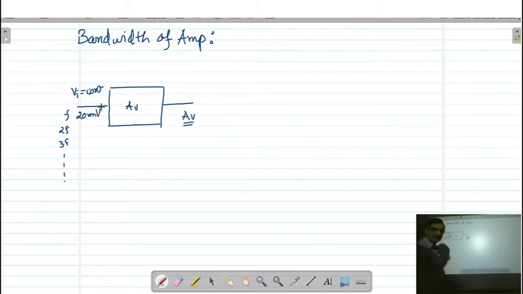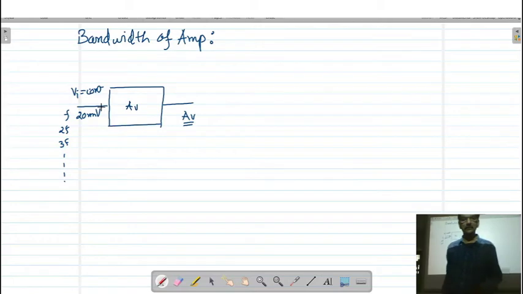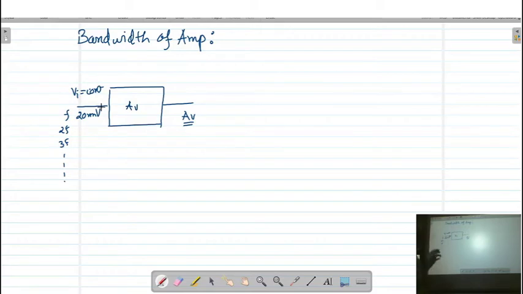But it is not necessary. You can also apply 10 millivolt or 100 millivolt. So to obtain the bandwidth of the amplifier, you apply different frequencies at the input of the amplifier circuit, and for each frequency, you note the gain of the amplifier.